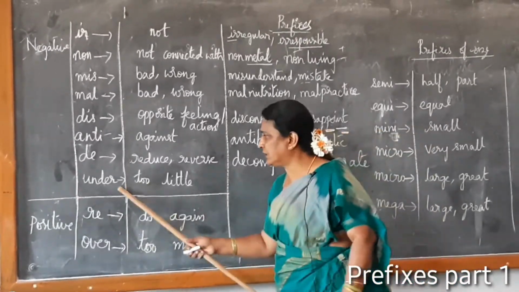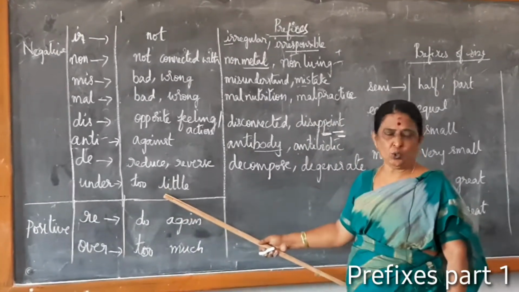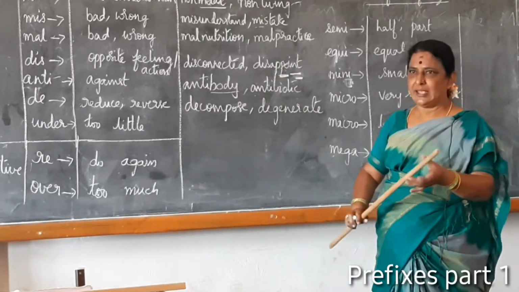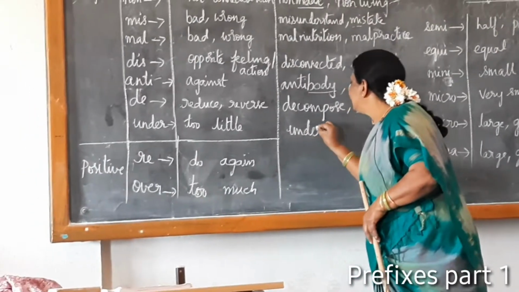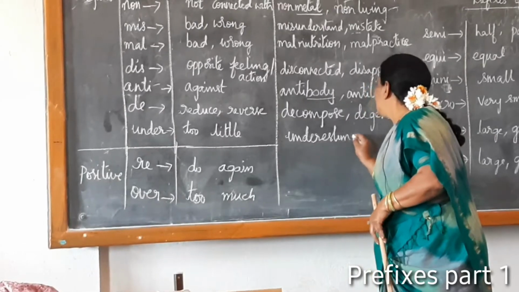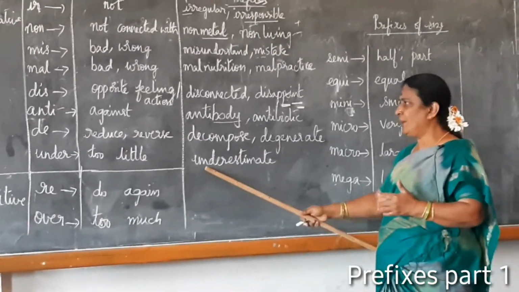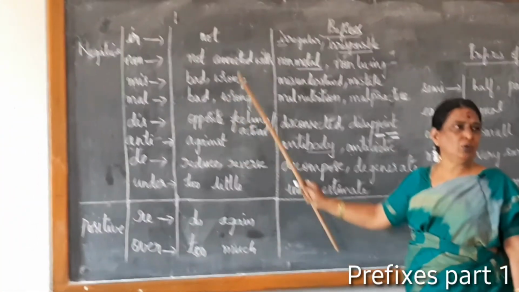Okay, next, under. The prefix under means too little. Underestimate: to estimate in a very low way. You might have come across this word in many film dialogues. Estimate means to come to an idea, but it is in a low way, in a little way.